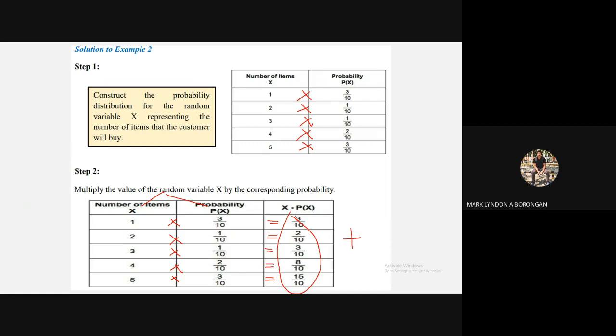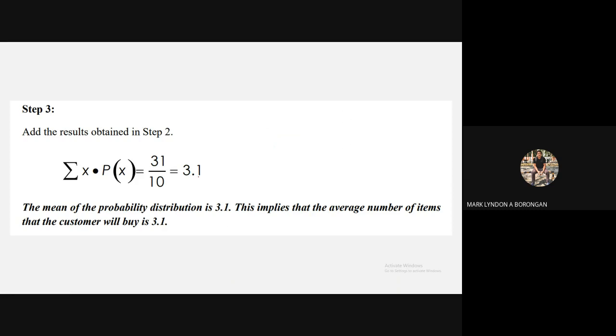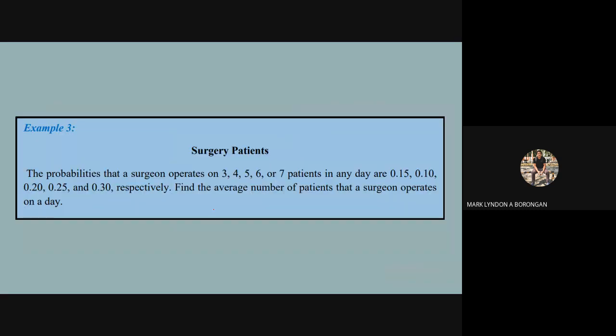All you have to do is to add them all up. I-add ra ni sila tanan. And then you'll get 3.1. So the mean of the probability distribution is 3.1. This implies that the average number of items that the customer will buy is 3.1. Yan na na siya, guys.